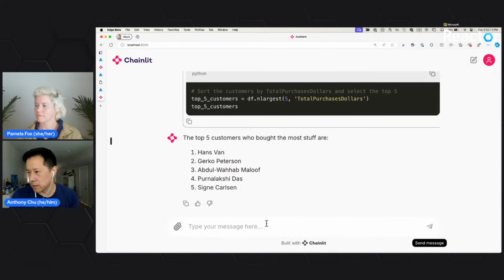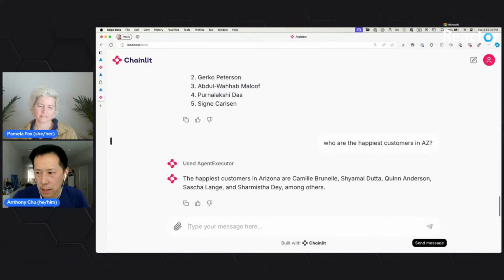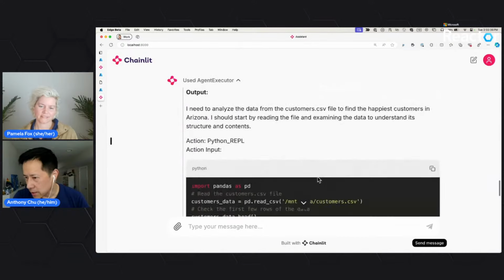You can ask it more complicated things than that, although it's a little bit hit and miss. There's a column called satisfaction rating or something, so you can say, who are the happiest customers in Arizona or something. Hopefully it'll do the right thing. If not, we'll just ask it twice. It'll probably do the right thing. So it gave back a few people, and you can see what it's doing.